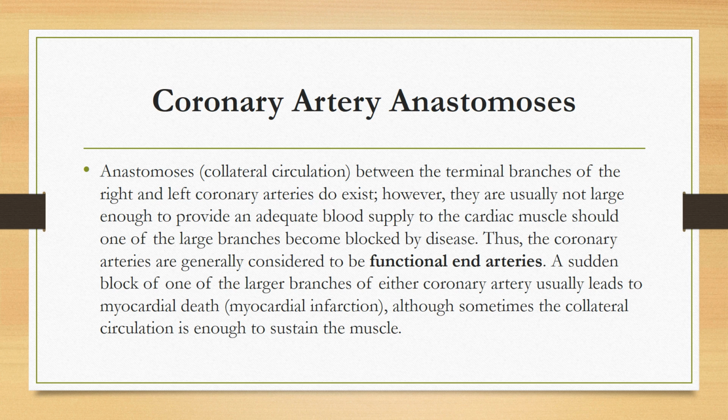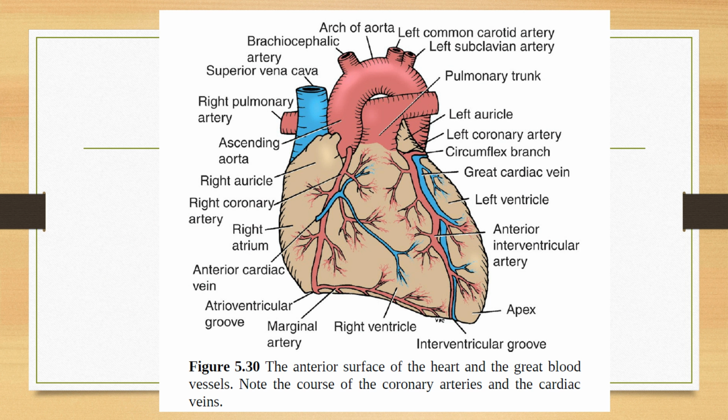A sudden block of one of the large branches of either coronary artery usually leads to myocardial death, that is the myocardial infarction. Although sometimes the collateral circulation is enough to sustain the muscle, most of the time the anastomosis between the terminal branches of the right and left coronary arteries is not large enough to provide adequate blood supply to the cardiac muscle. That's why they are called functional end arteries.